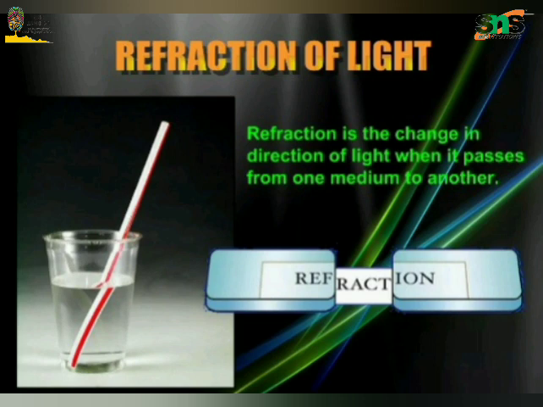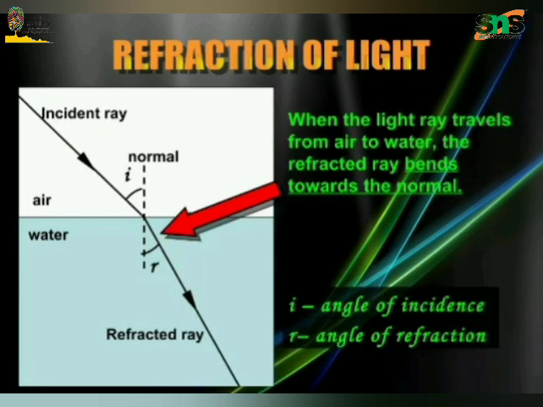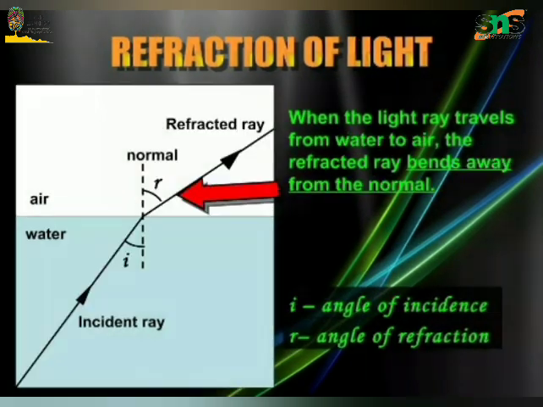So what is called refraction? According to physics, when a ray of light travels from one transparent medium into another, the path of light undergoes deviation. This deviated ray is called refraction. For example, with the same pencil example, half of the pencil will be in air medium and the remaining half will be in water medium when it is dipped into the beaker of water. So there will be two different mediums and the path of light will undergo some deviation. That's why the pencil appears to be bent. So this is called refraction.